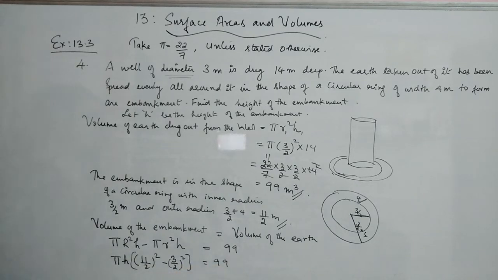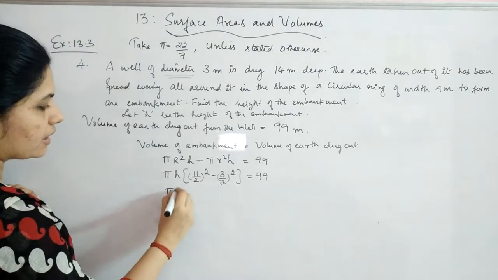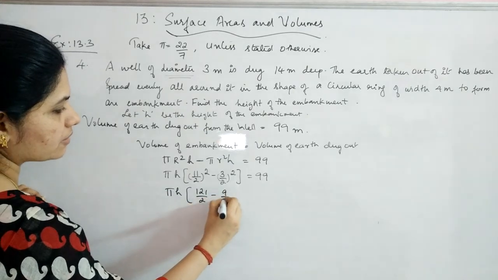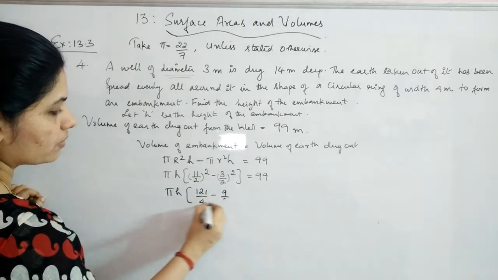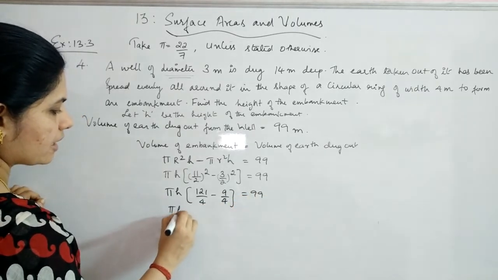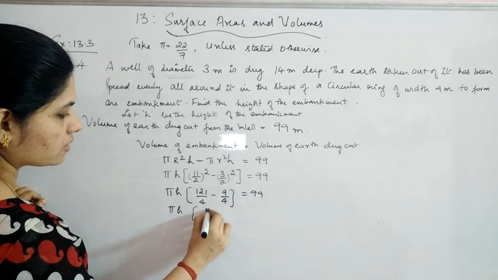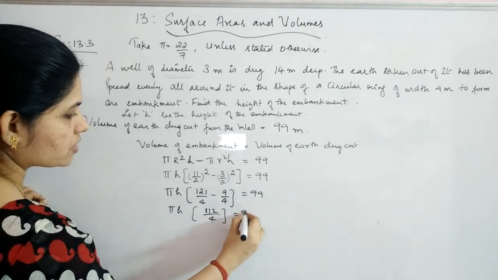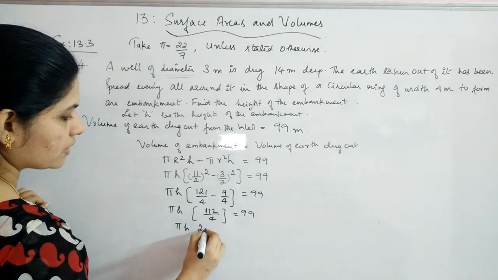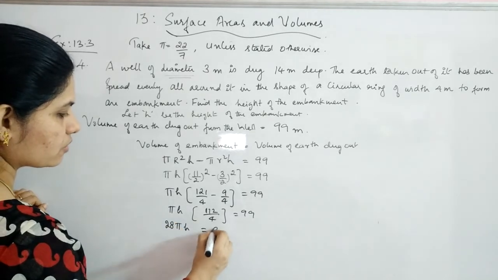Now what you are getting here? Pi h into 121 by 4 minus 9 by 4 is equal to 99. Pi h into this will give you 112 by 4, that is 28. So 28 pi h is equal to 99.